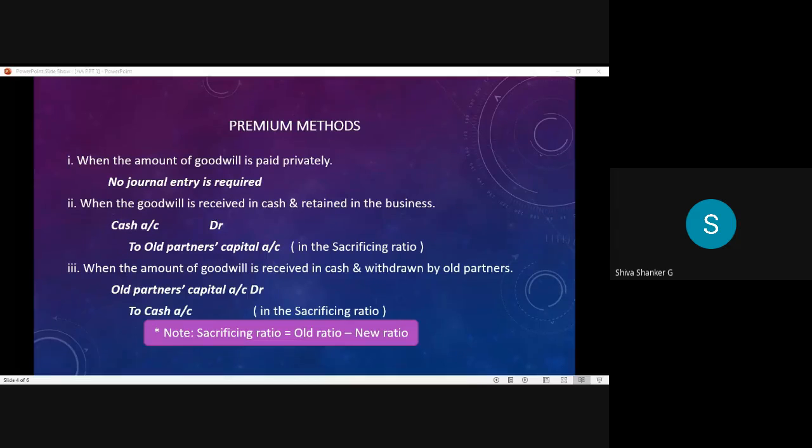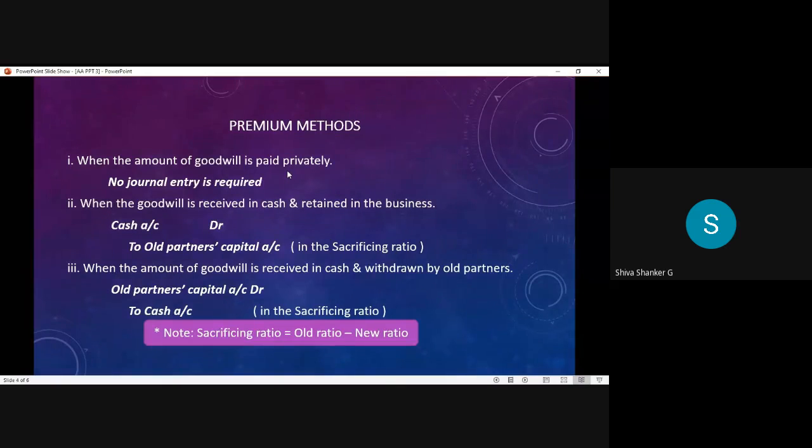See, the first method actually is not a method. What is the first method here? When the amount of goodwill is paid privately, not officially, by the new partner to the old partners, in that case we record nothing in the accounting books, so no journal entry is required.